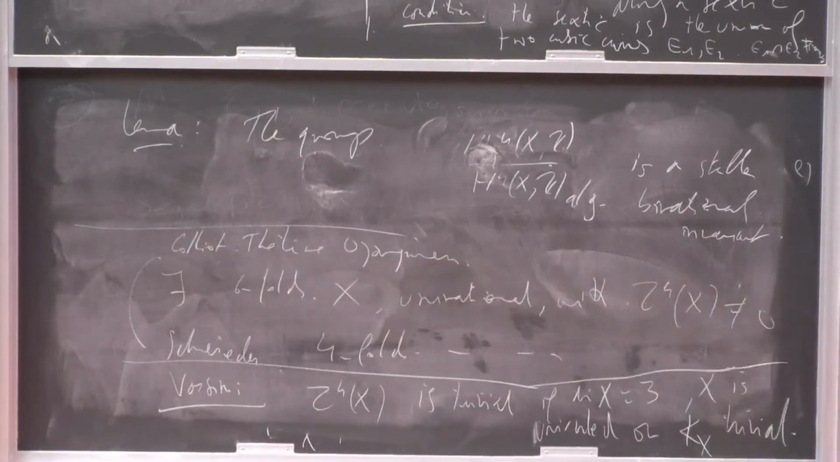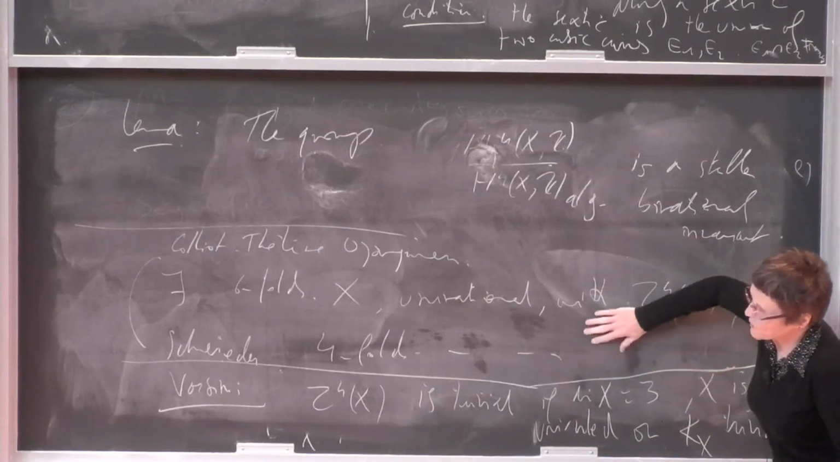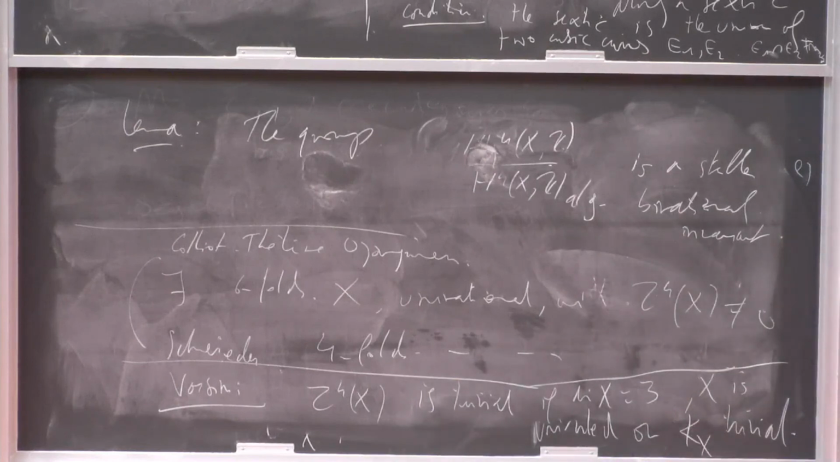Okay. So now I want to say, the point is that this is not at all what Colliot-Thélène and Ojanguren are doing. What they do is work with unramified cohomology. And in fact, later on with Colliot-Thélène, I identified this concrete geometric invariant to unramified cohomology. So let me say something about unramified cohomology.